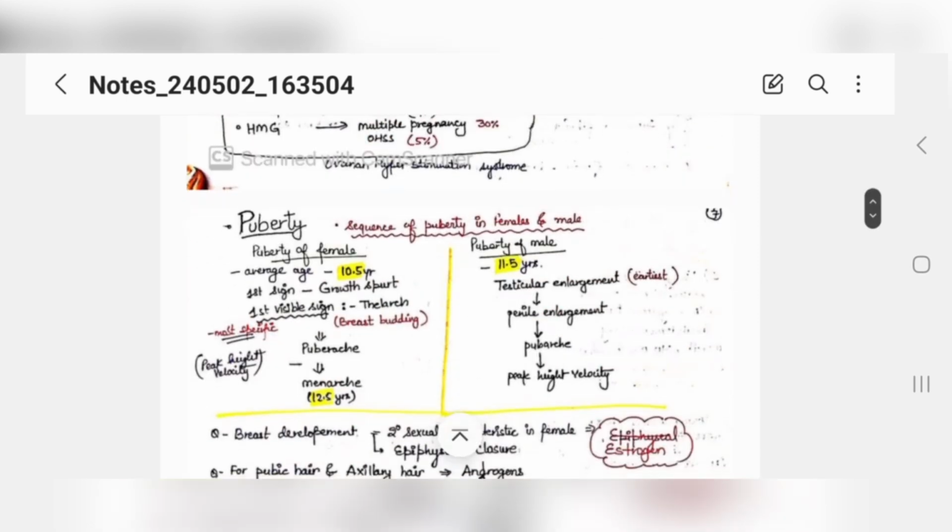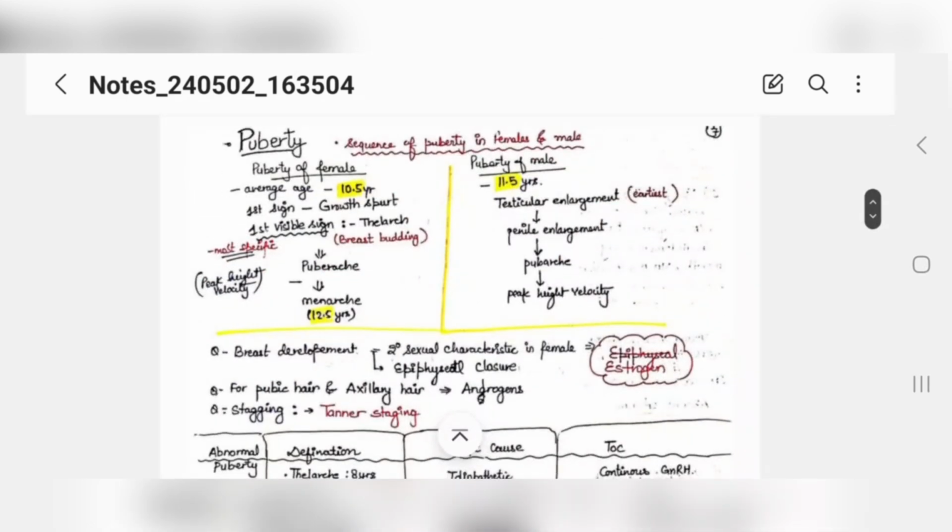Okay, now your puberty. What is puberty? It is a sequence of puberty which is important, you must know in male and female. You need to learn this complete chart. See, puberty in female, you need to know the average age for a female is 10.5 years, and for male is 11.5.